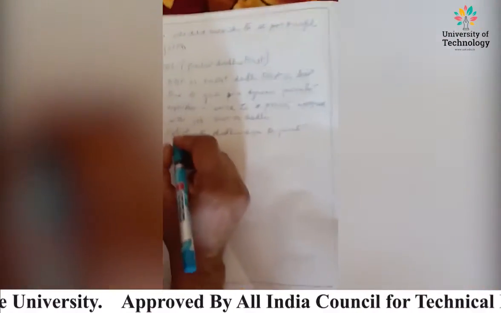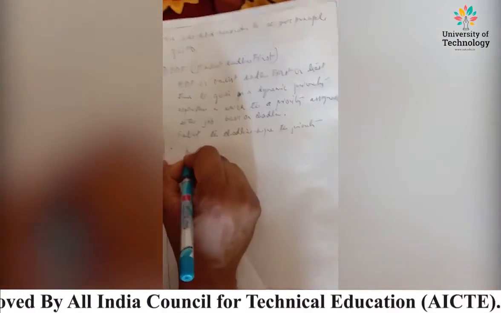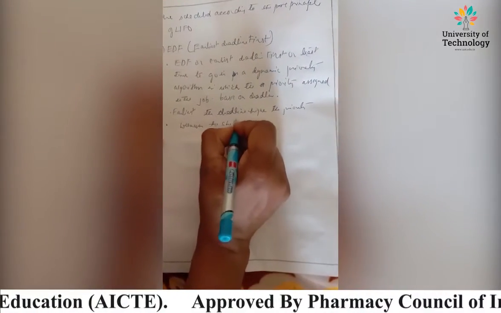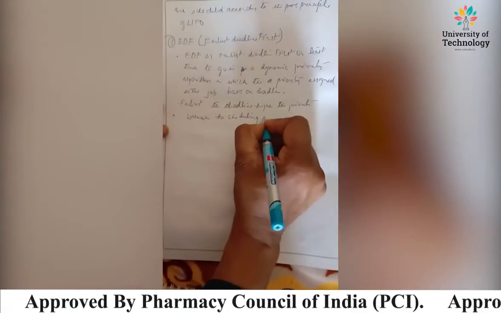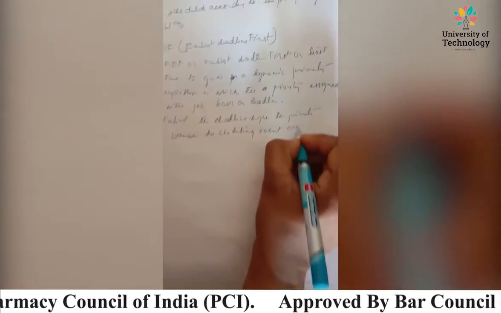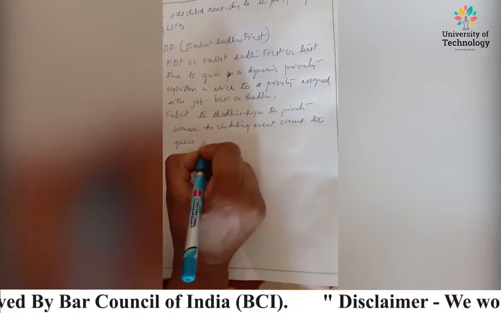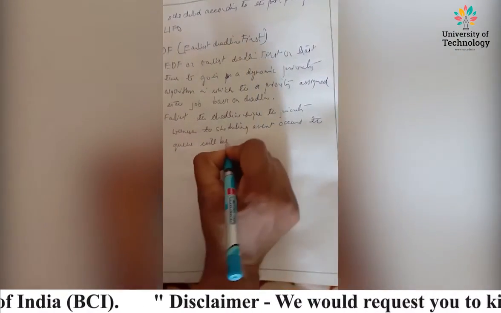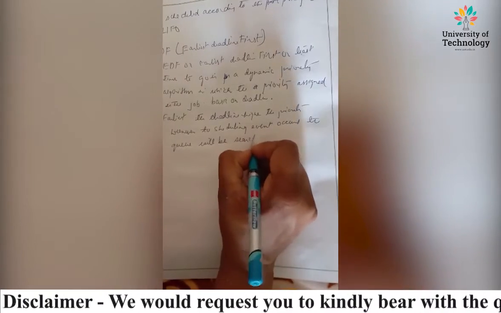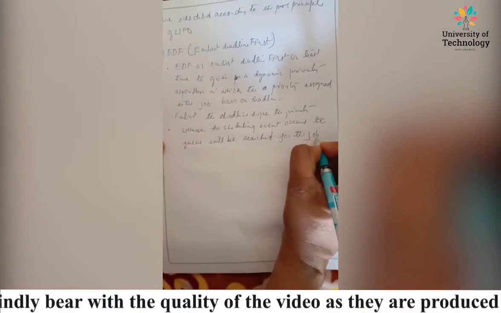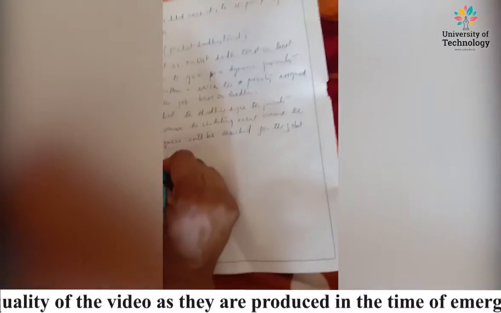Also one point that we need to understand: whenever a scheduling event occurs, the queue will be searched for the jobs closest to deadline.